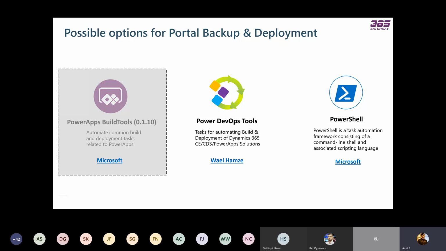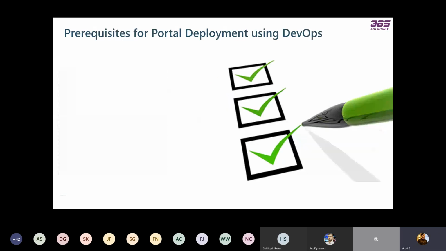But if you don't want to write code and simply want to use the already existing tasks, then I would recommend going with the Power DevOps Tools or the Power Apps Build Tools provided by Microsoft. So I'm going to use Azure DevOps for the portal deployment.